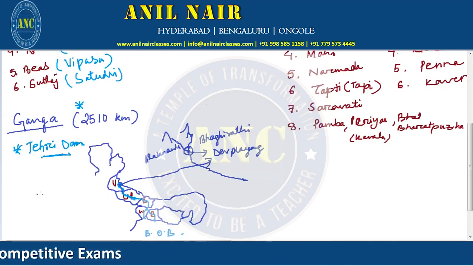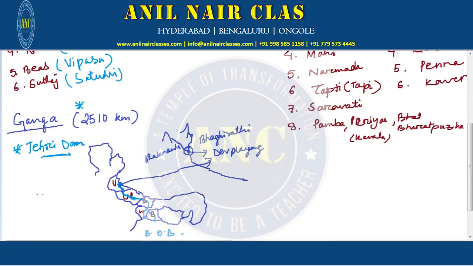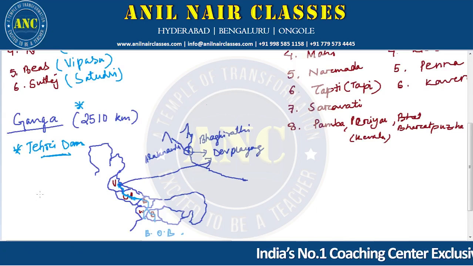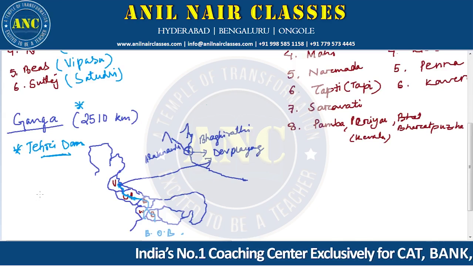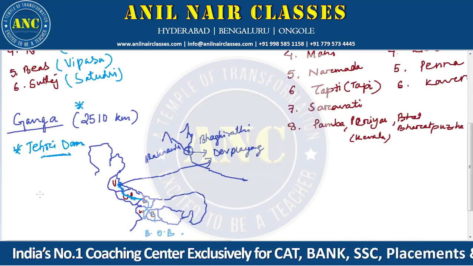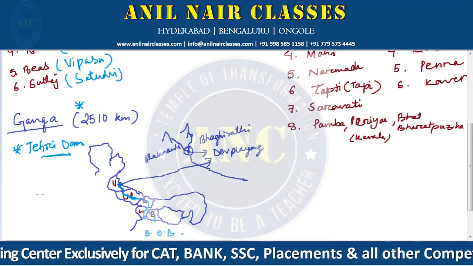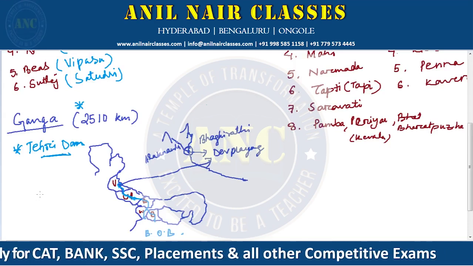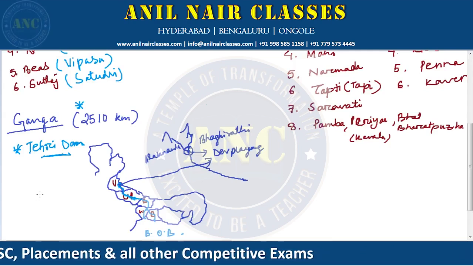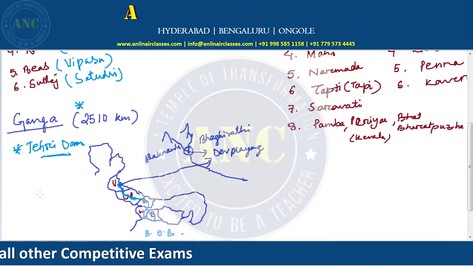Because one time a question was asked: when you start moving from Jammu and Kashmir to Bihar, how many states do you cover when you go by the shortest distance? So if you start from Jammu and Kashmir, just below it there is Himachal Pradesh, then on the right side there is Uttarakhand, and below Uttarakhand there is Uttar Pradesh, and then Bihar. So that is how you can calculate.